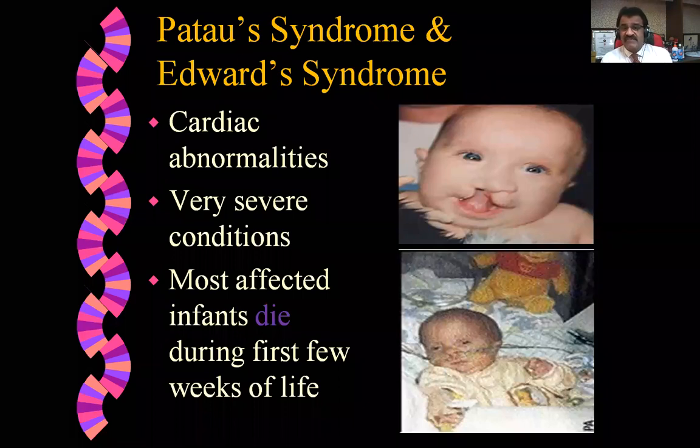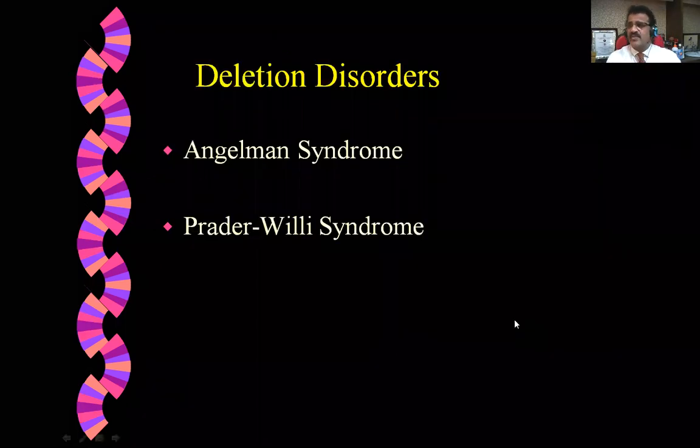Most affected infants die soon after birth, during the first few weeks of life. So there is no chance of survival in these two syndromes. Now we have finished that topic. I will go to deletion disorders. One is Angelman syndrome and the other is Prader-Willi syndrome.